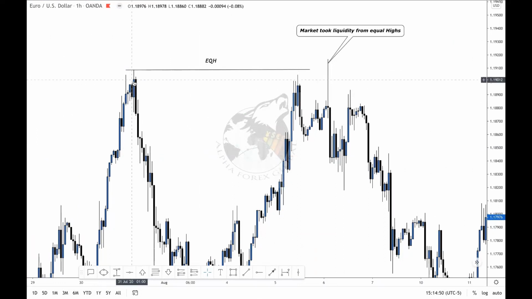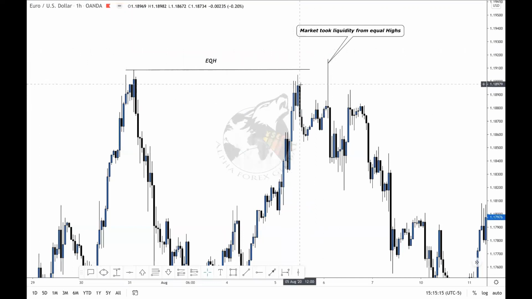Because if you have persons selling here, stop losses will be above here, but you have another high over here, so more people are going to have stop losses over here. More people are generally going to trade this equal high instead of just one structure, and more people are going to have pending orders also, like buy stops to go in that direction.